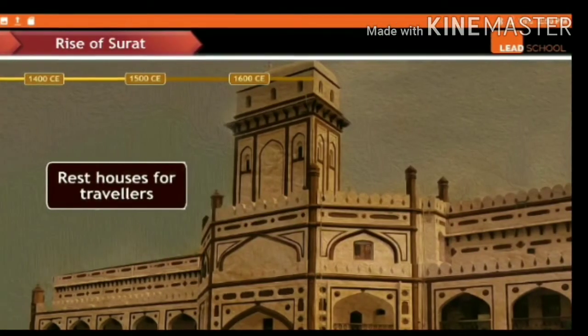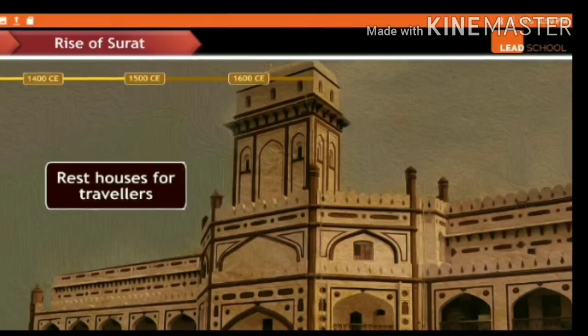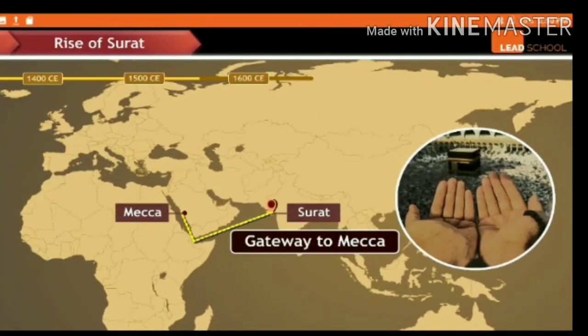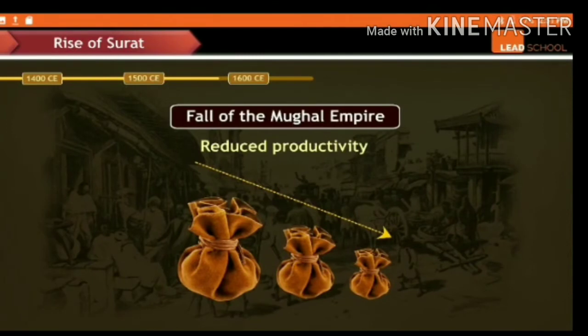Rest houses were built for travelers in Surat, because they would need a place to stay. It was also a gateway to Makkah, and with the fall of the Mughal Empire, the productivity of Surat also declined.